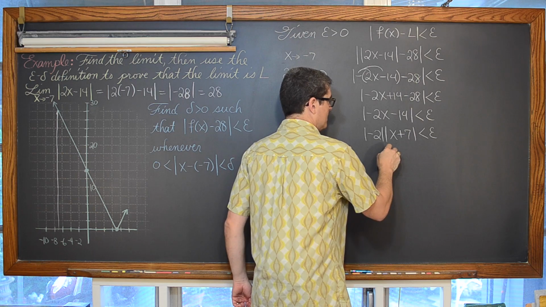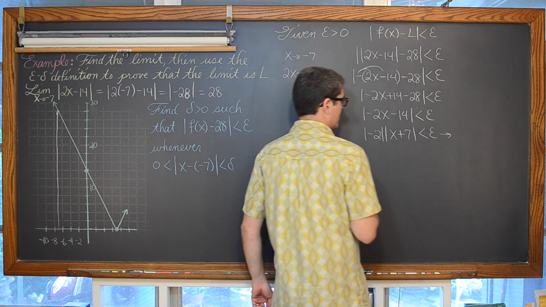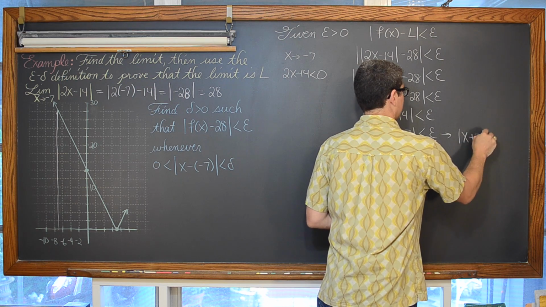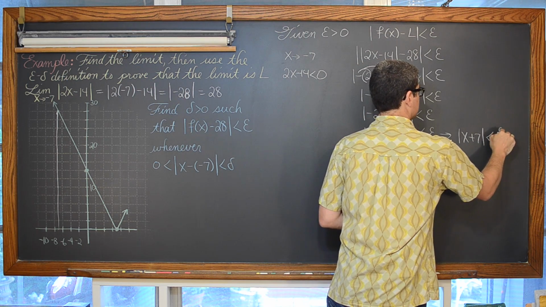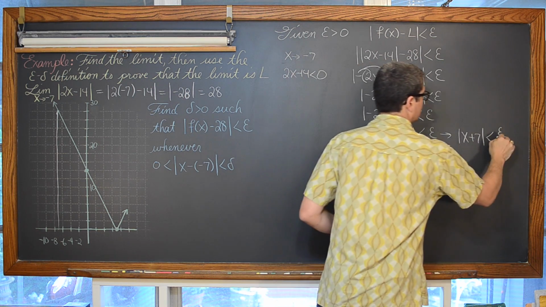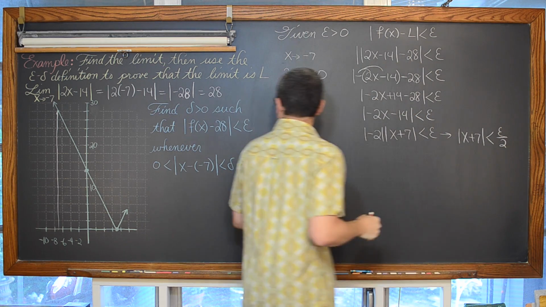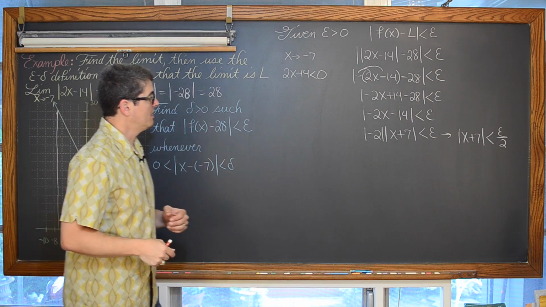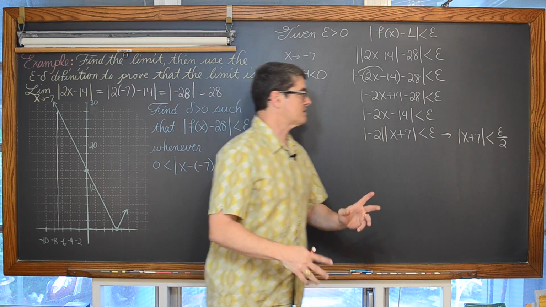So bringing that over to the other side, the absolute value of x plus 7 is less than epsilon over 2. So we have basically x plus 7 is less than delta. We have x plus 7 is less than epsilon.